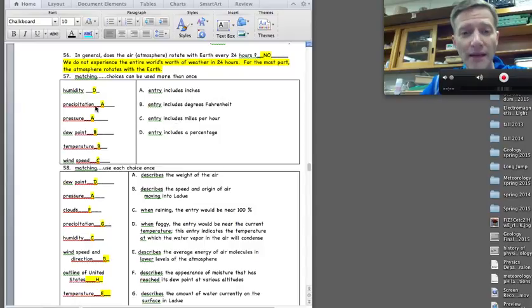Our humidity, we've been labeling as a percentage of moisture. The precipitation is how many inches of rain we've been getting. The pressure, inches of mercury. Our dew points, that's temperature in Fahrenheit.